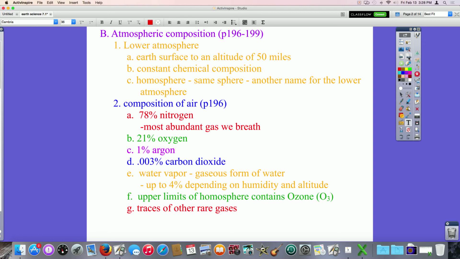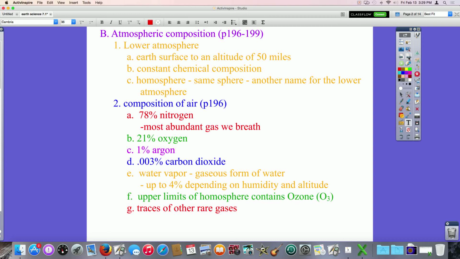Now, keep in mind, all of these percentages are rounded off. These are not specific, because if you're doing the math, that's over 100%. So this 0.003% carbon dioxide, even though it's a small percentage, is plenty of carbon dioxide to support all the plant life on this Earth. And it's a nice dichotomy here. We use the oxygen, give off carbon dioxide. Plants use the carbon dioxide, give off oxygen. Years ago, there were studies done, and in a carbon dioxide-rich environment, so slightly more, plants grow pretty well. Actually, they grow better than they do with less carbon dioxide because they utilize that. They don't use oxygen. Oxygen is a byproduct.